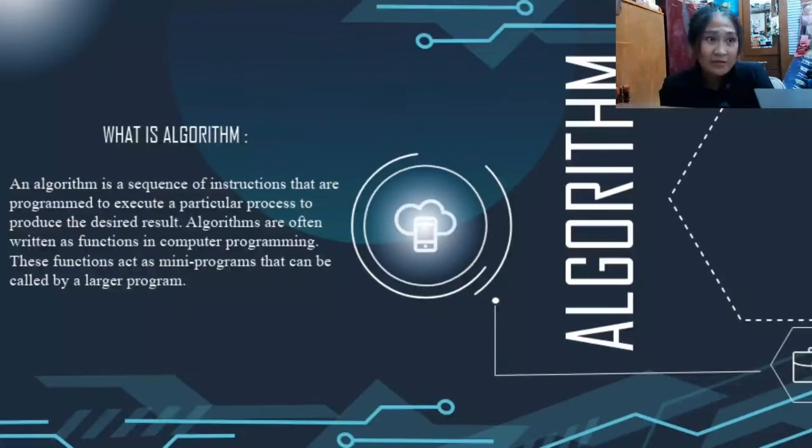The second is algorithm. Do you guys know about algorithm? An algorithm is a sequence of instructions that are programmed to execute a particular process to produce a desired result. Algorithms are often written as a function in a computer program, and this function acts as a mini program that can be called by a larger program.